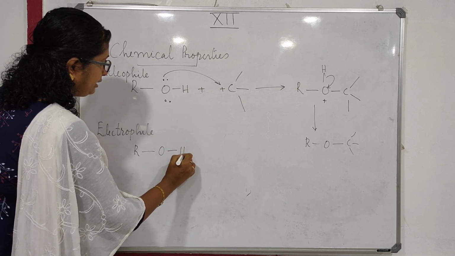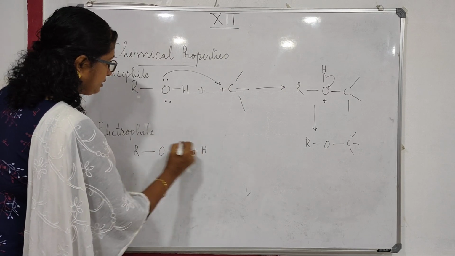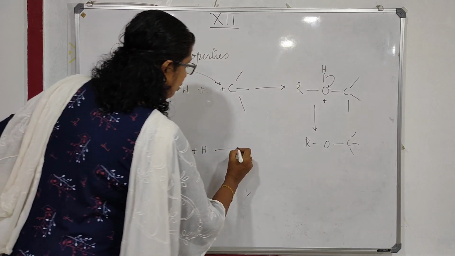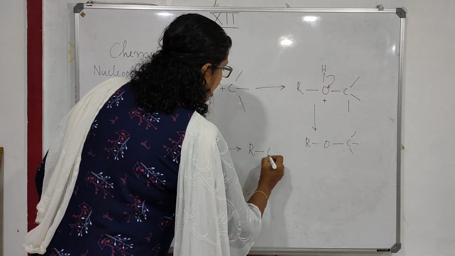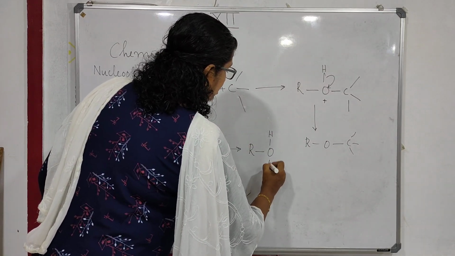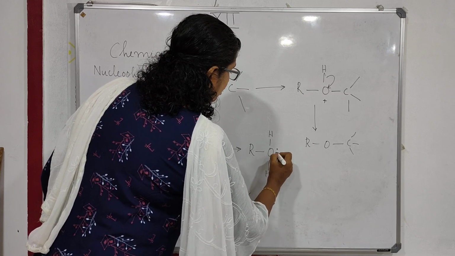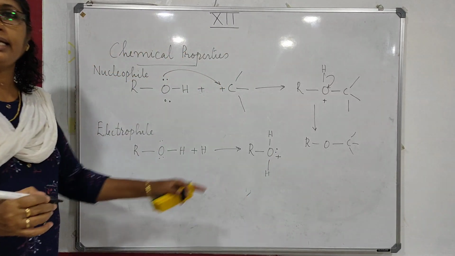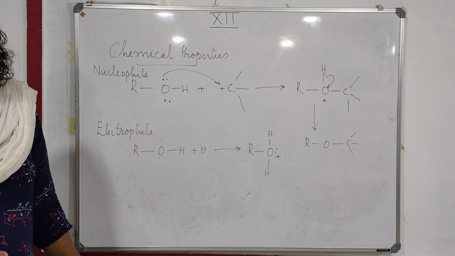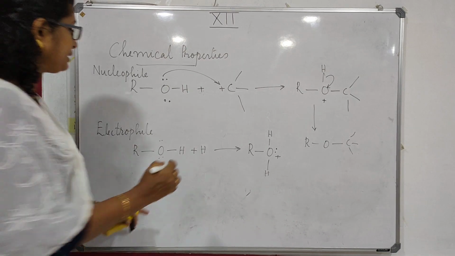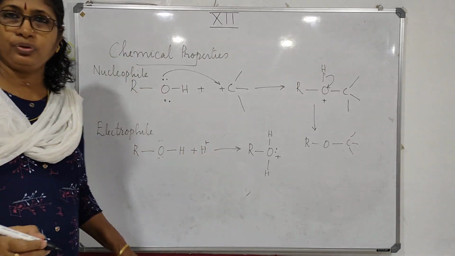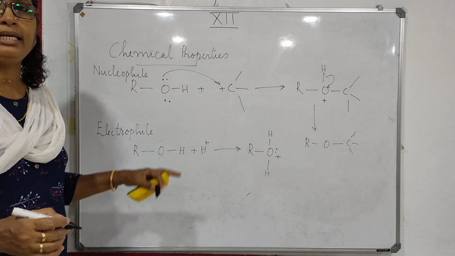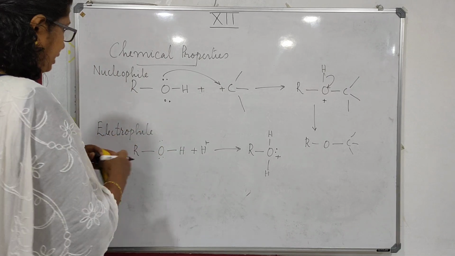ROH plus H plus forms a protonated alcohol, ROH2 plus. This can act as an electrophile, as electrons can be accepted. So alcohols can act as both nucleophiles and electrophiles.